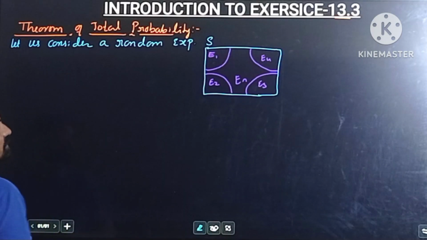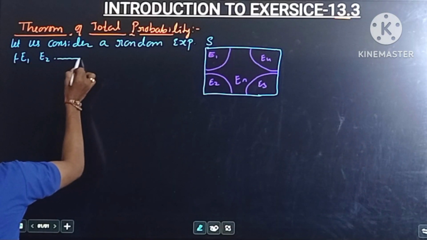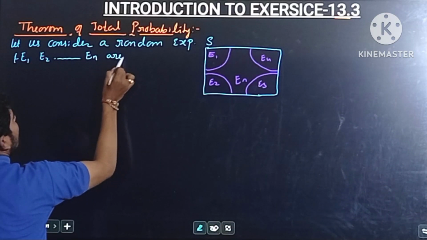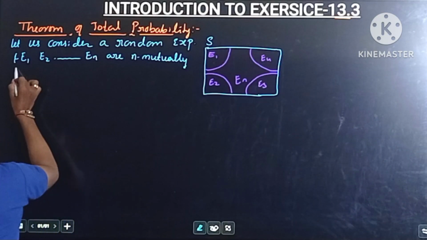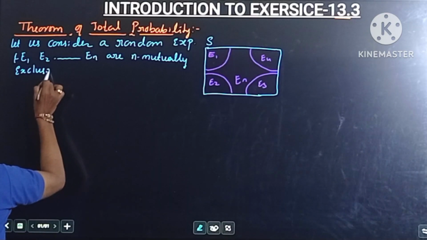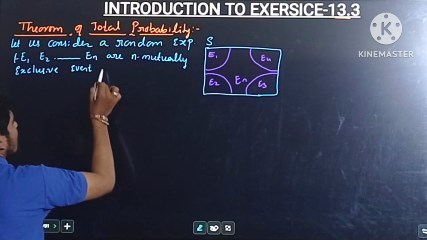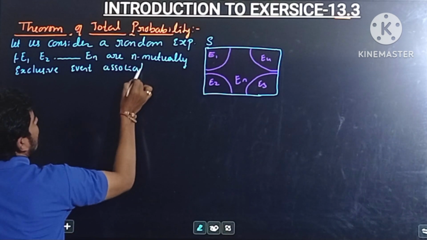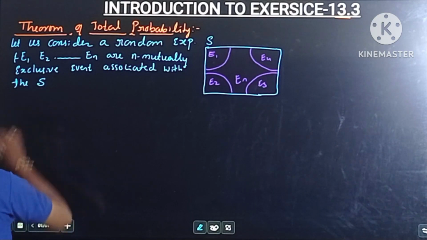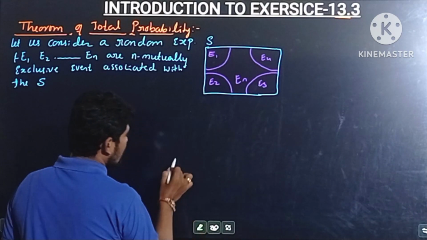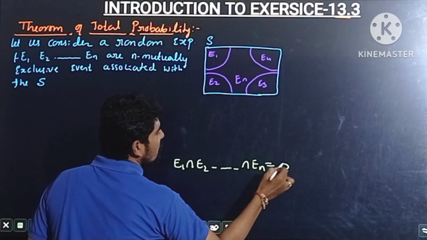So what are these E1, E2, E3 and so on up to En? They are n mutually exclusive events associated with the sample space S. Mutually exclusive events means E1 intersection E2 and so on intersection En should be equal to the null set.